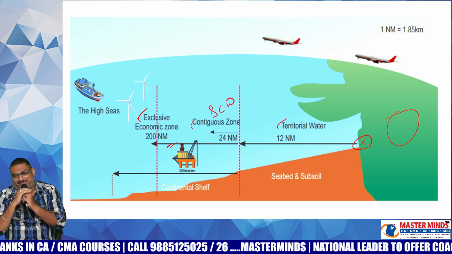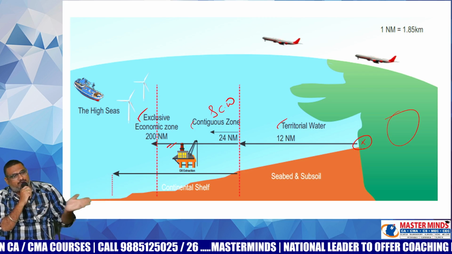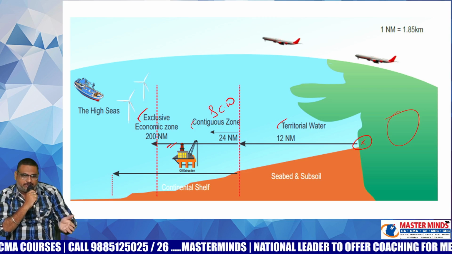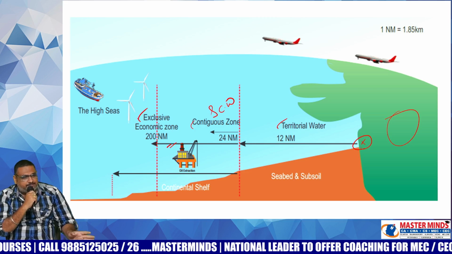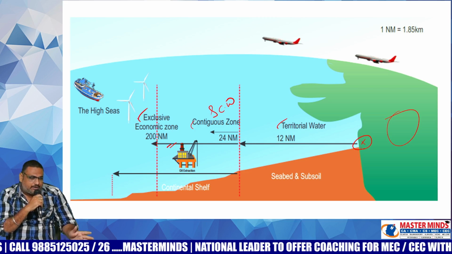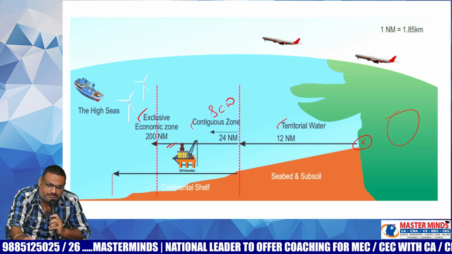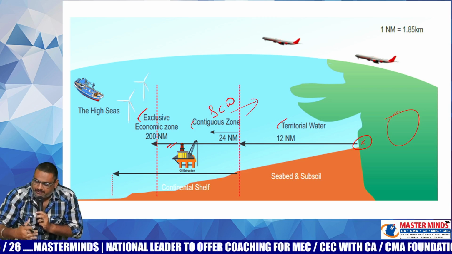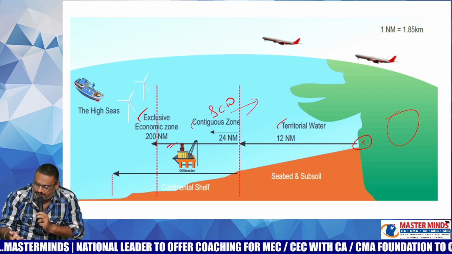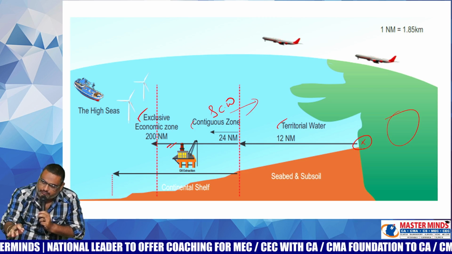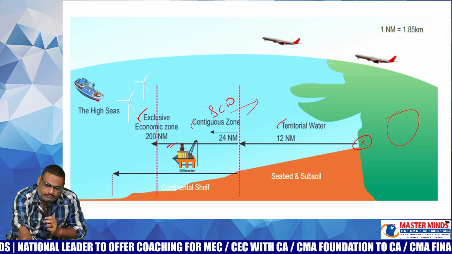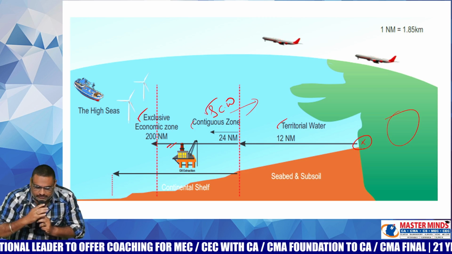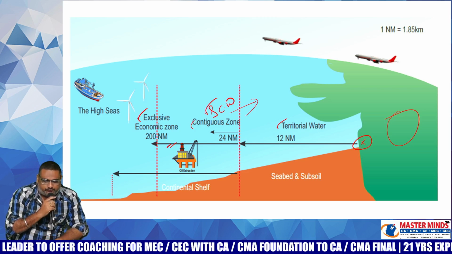Territorial waters: from the baseline up to 12 nautical miles, it is the territorial waters. It is a part and parcel of India. Anyone who enters into these territorial waters is deemed to have entered into India. In order to prevent him, an additional 12 nautical miles was given. 12 plus 12, total 24 nautical miles. It is known as Indian customs waters. It is created for the sake of national defense.